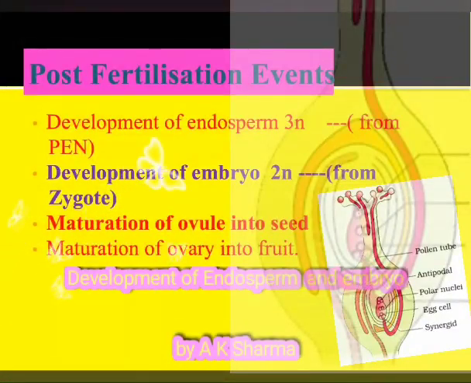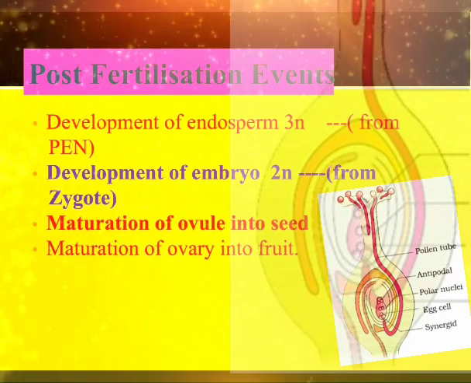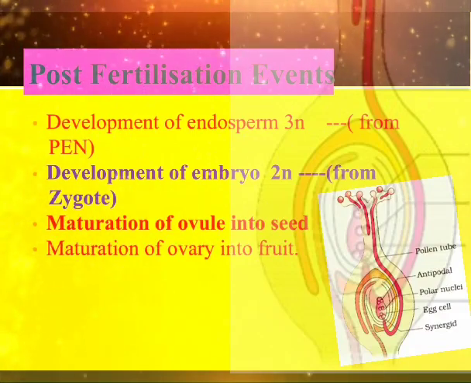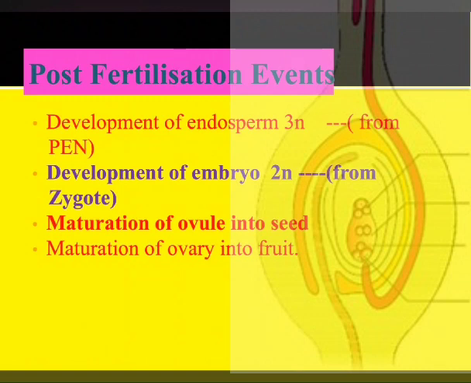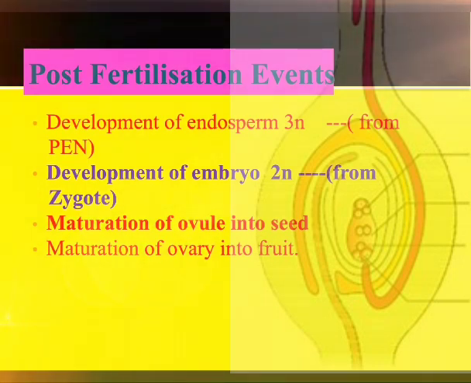Hello students, here today we are going to study about post-fertilization events. First one, development of endosperm from primary endosperm nucleus; development of embryo from zygote, which is also called embryogenesis; maturation of ovule into seeds and maturation of ovary into fruits.